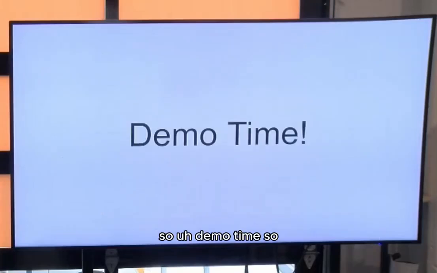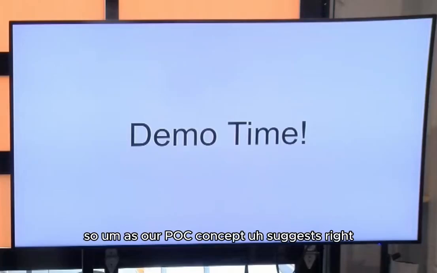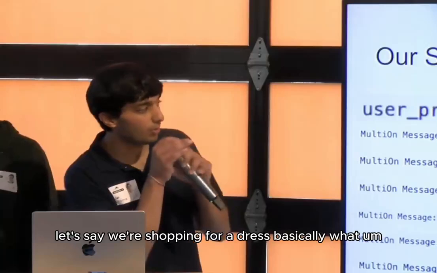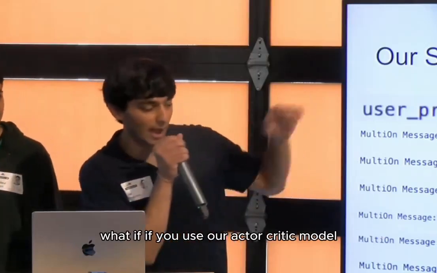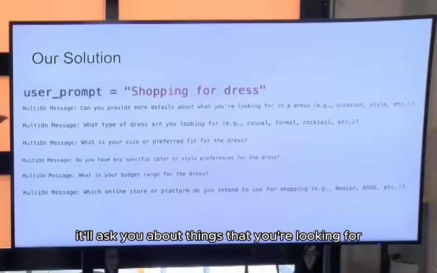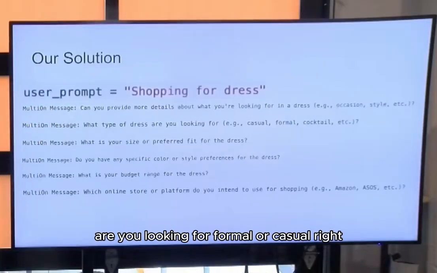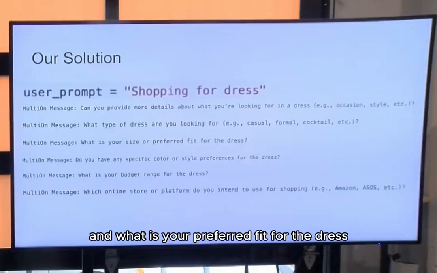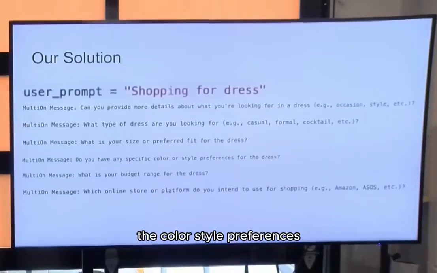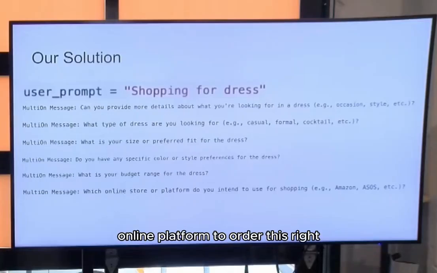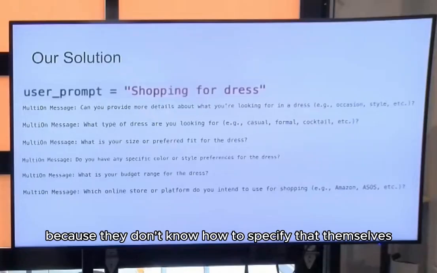So demo time. Remember what I said about the shopping for the dress part? As our POC concept suggests, let's say we're shopping for a dress. Basically, if you use our actor-critic model, it'll ask you about things that you're looking for in the dress. Are you looking for formal or casual? What is your preferred fit for the dress, the color, style preferences, budget range, and then any intended online platform to order this? A lot more prompting the user because they don't know how to specify that themselves.